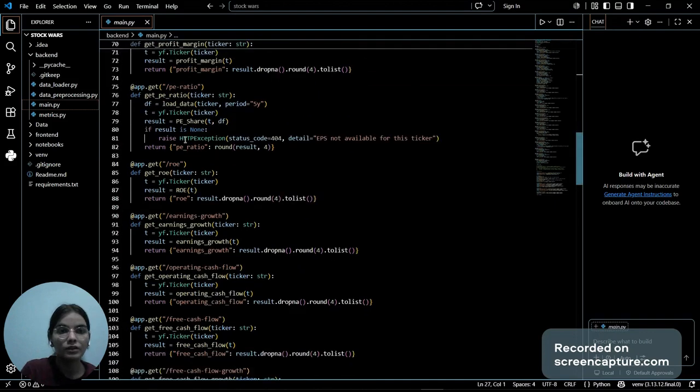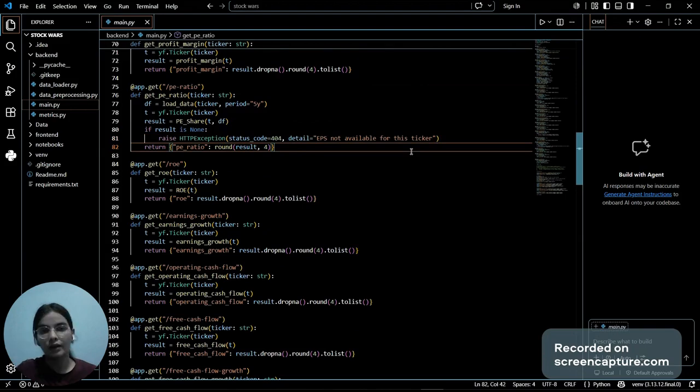Here, as you can see, if the result is None, it raises an exception, that is code 404, EPS not available for this ticker. Now here, all the companies have different financial values that they disclose to the public. So sometimes some values are not accessible to the public or are not released by the company. So in that case, if this happens, we have the error handler here, which can say EPS not available for the company.